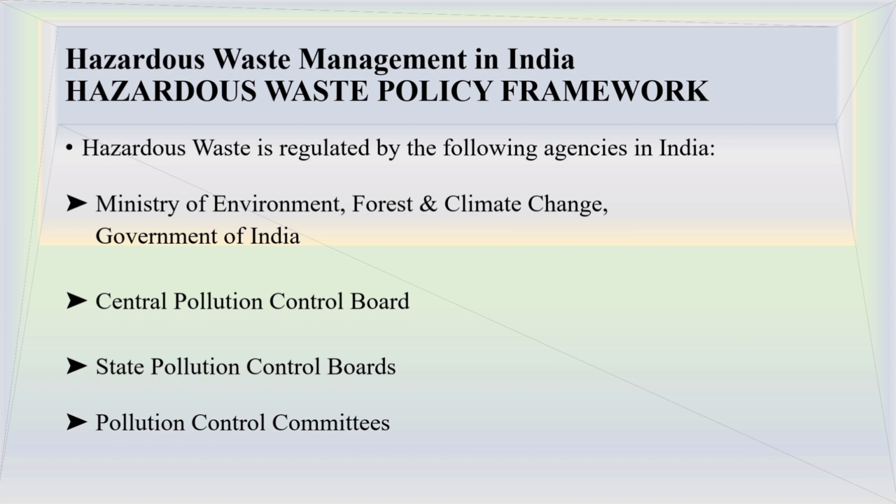The major regulatory agencies in India for handling hazardous waste include Ministry of Environment, Forest and Climate Change, Central Pollution Control Board and State Pollution Control Boards, and Pollution Control Committees. So these are the regulatory authorities to take care of this type of waste.